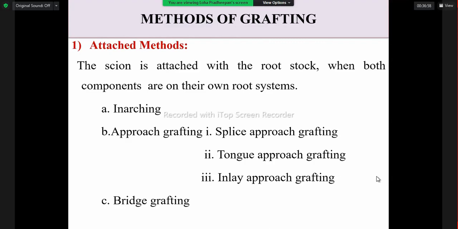Basically the same family crop, matching of cambium, rootstock and scion. Then we have to think about the season when we are taking the cutting, the scion, and making the cut on the rootstock. At that time the scion should be in an actively dividing condition. So that type of thing we have to consider.